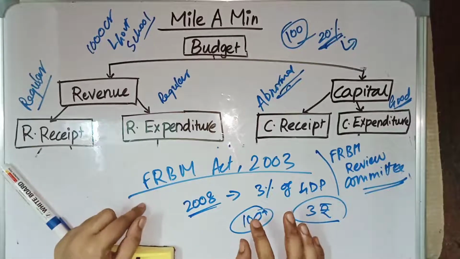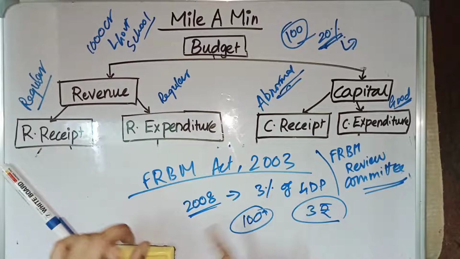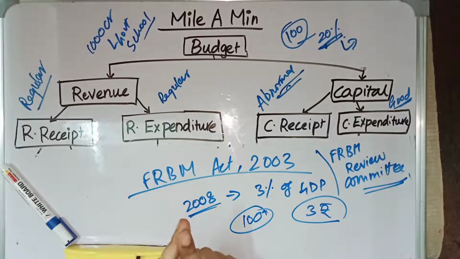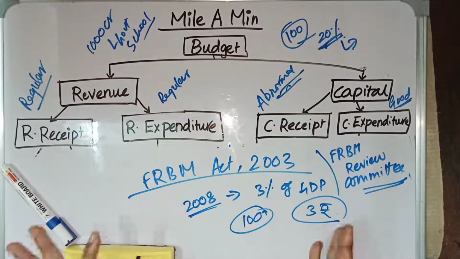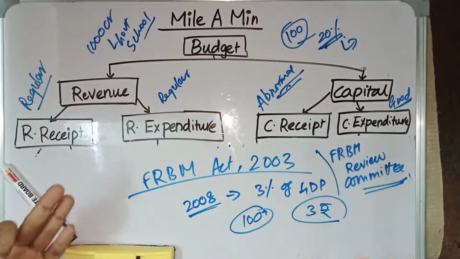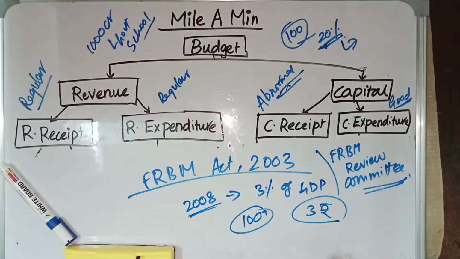The escape clause is very important for your UPSC civil exams, because it says that during a war, a period of drought, or an economic crisis, the government can temporarily be allowed to breach this target. So if there is an economic crisis, a war or a drought, the government can breach this target. That is called the escape clause.